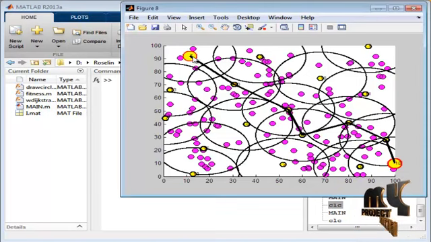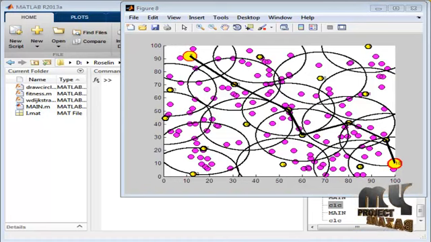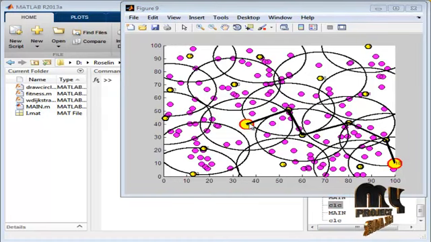Similarly, in this, node number 5 is taken as a destination node. Thus, the shortest path between 18 and 5 is calculated. Here, node number 6 is taken as a destination node. Thus, the shortest path between the source node 18 and the destination node 6 is calculated.